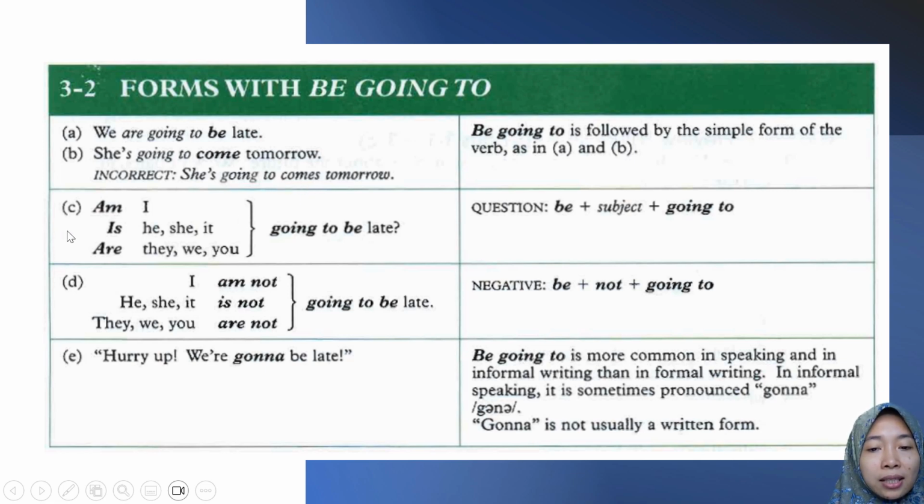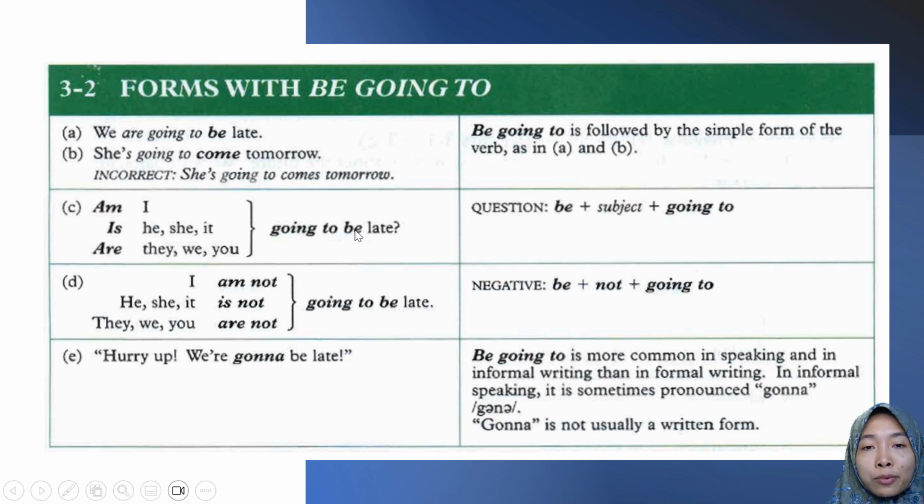And then C. These are the examples of questions in the form of be going to. This is the question form: be plus subject plus going to. Have a look at the example. Am with I. Am is the to be for I. Is he, she, it, and are they, we, you. So after the to be, you must put the subject and then going to and then the rest of the sentence. If there is no verb, you can use be. If there is a verb,